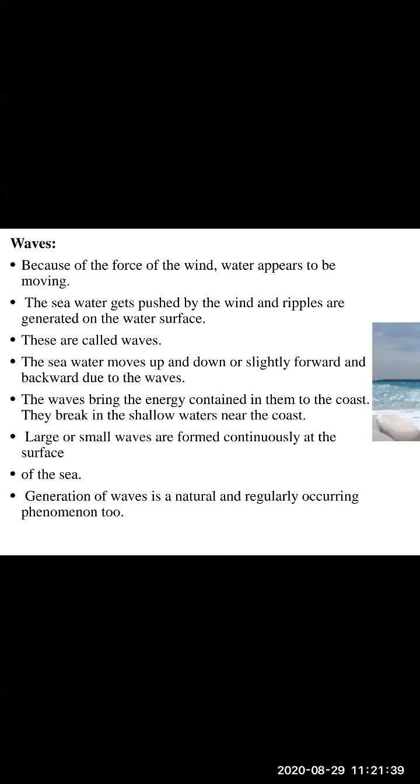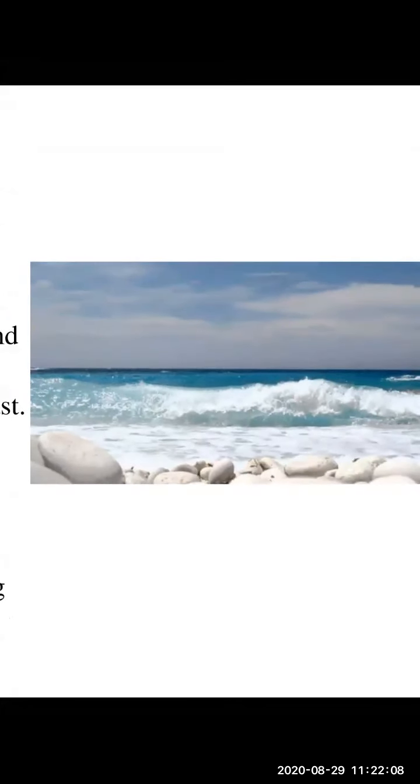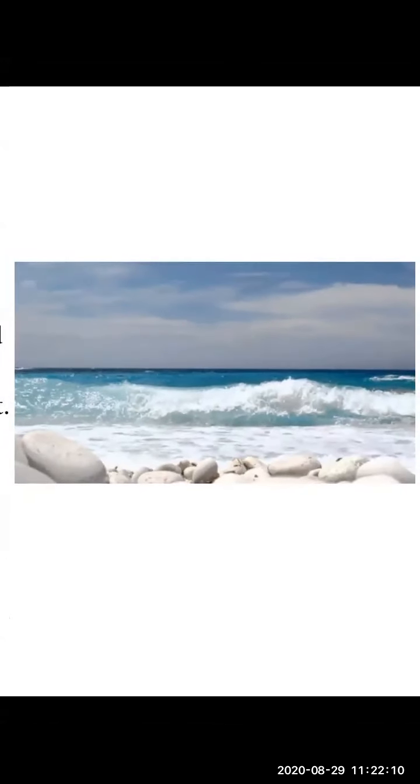So large or small waves are formed continuously at the surface of the sea. You must have experienced this, children. So this generation of waves is a natural and regularly occurring phenomenon too. Okay, it is a situation which is occurring naturally and regularly. We can observe this. So see, in this picture, you can observe the waves, children. These are the waves. Okay, in this picture, it is clearly seen.